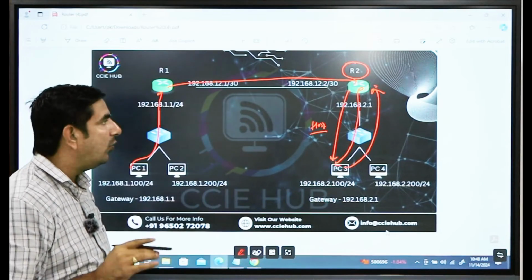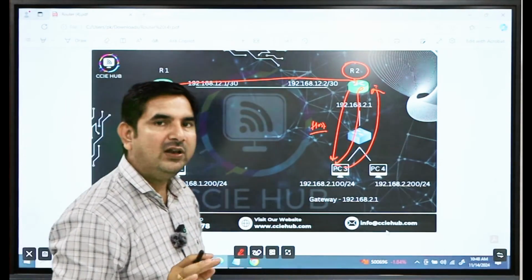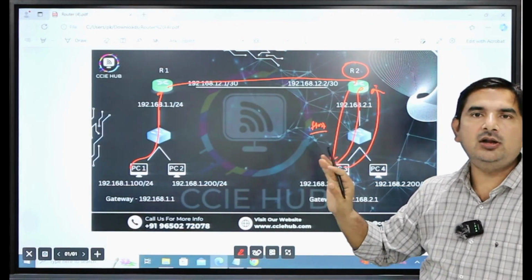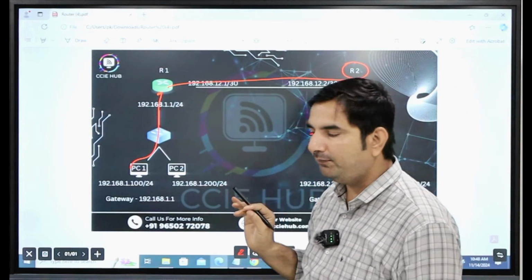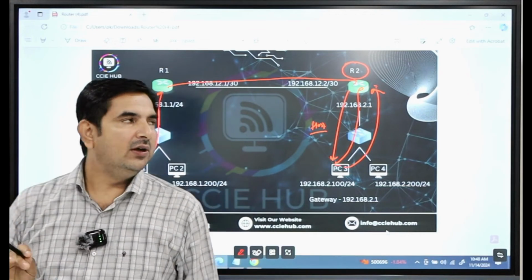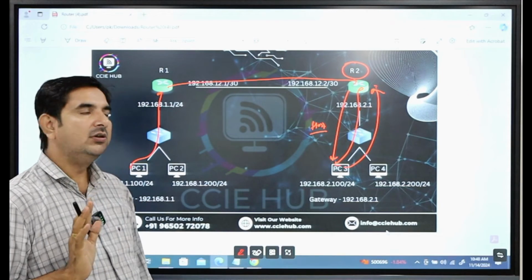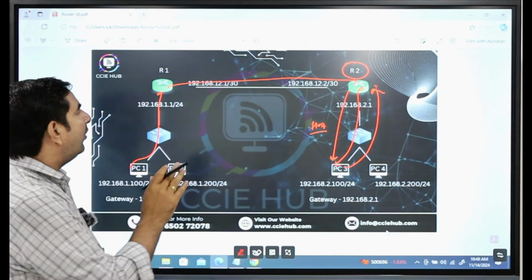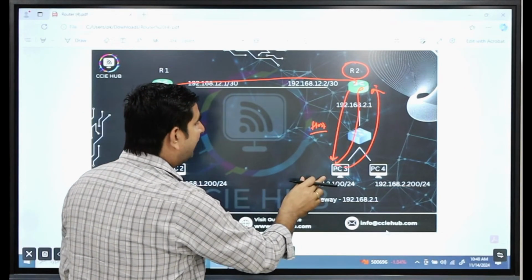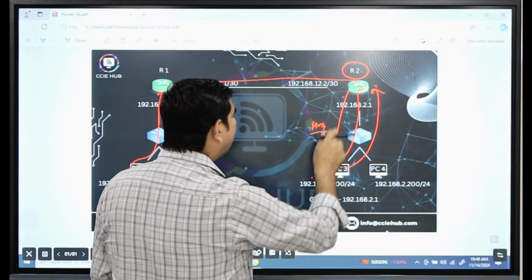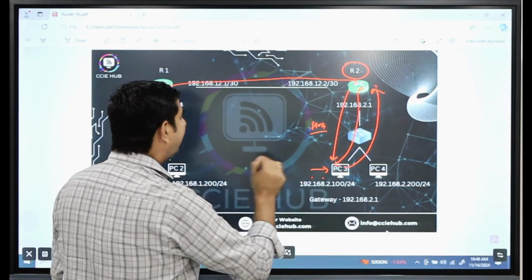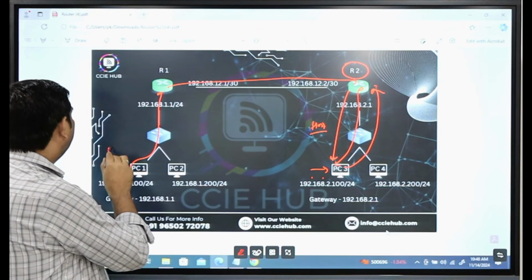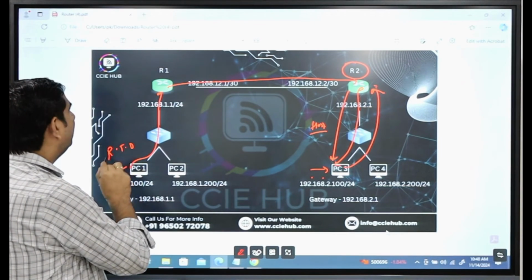So guys, it is a router property. A router will never look up the routing table for the source IP address unless a feature called URPF is enabled on the router. By default the URPF feature is not enabled, so the router will never look up the routing table for the reverse path. So it will forward the traffic to PC3, PC3 will send the reply, and again it will send the message destination host is unreachable, but PC1 is not getting any reply, so you will get the message request timed out.